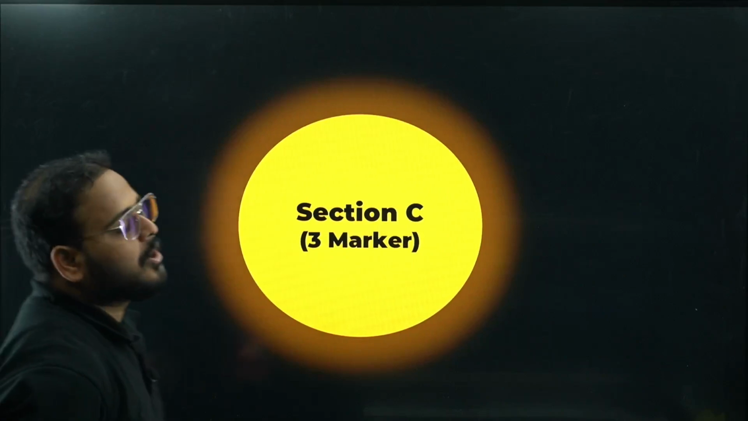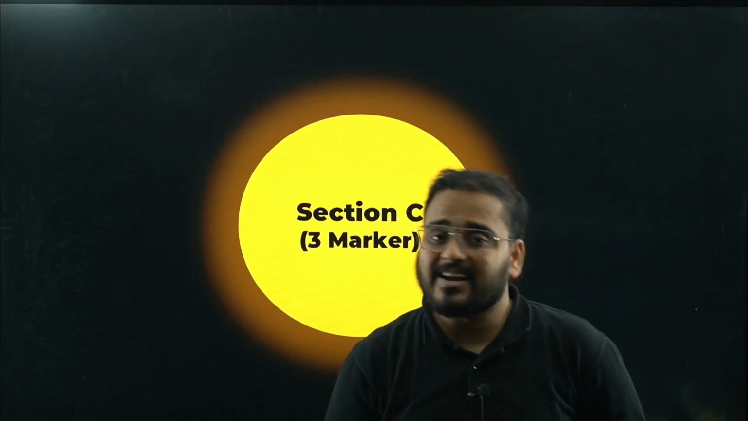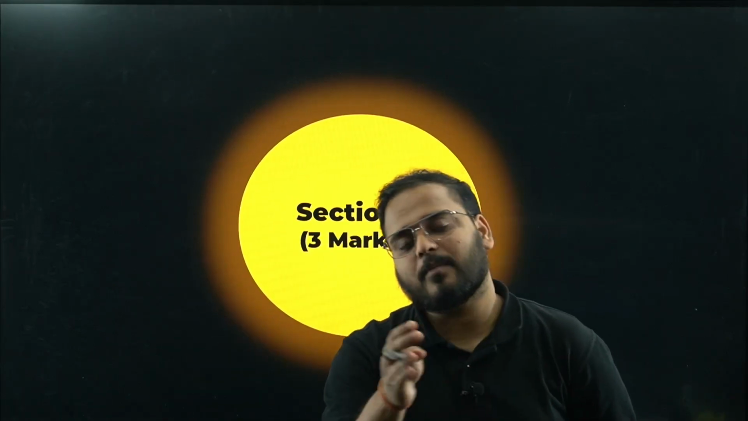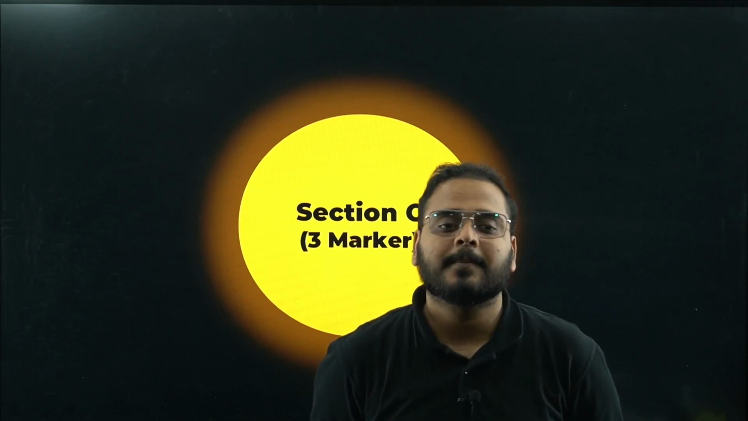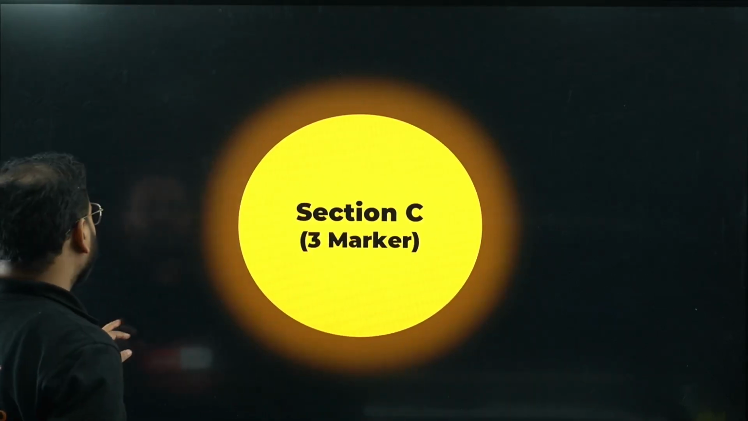Moving to section C, which is question number 26 onwards, 3 marker category. If you solved the paper, I hope you got these questions right. If you have any doubt in that, let me know in the comment section. I'll try to answer your questions. Otherwise, let's move on to section C.